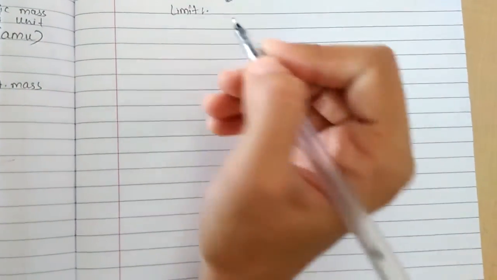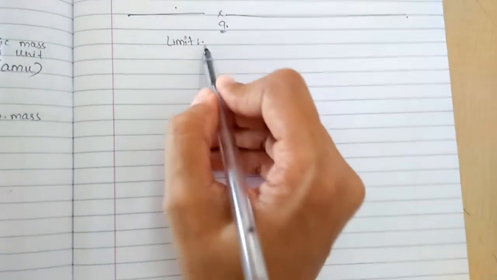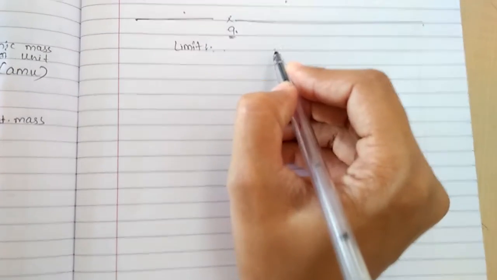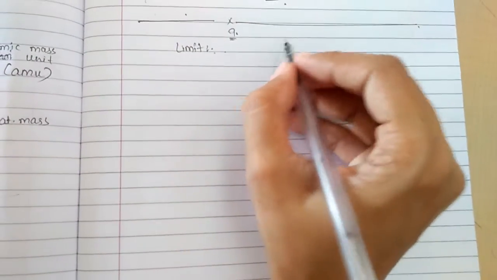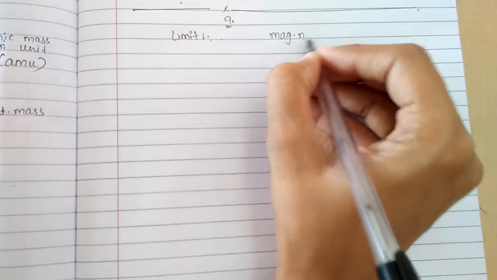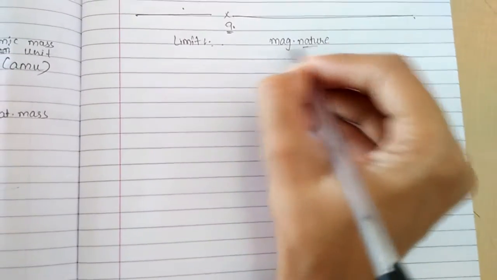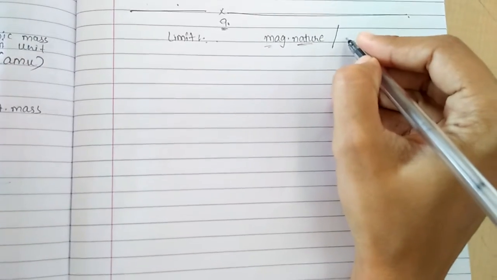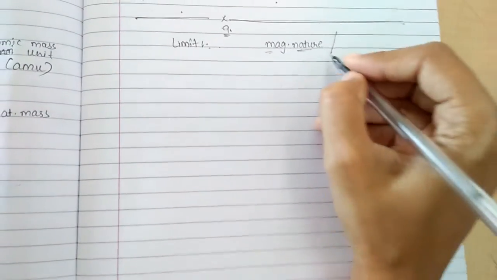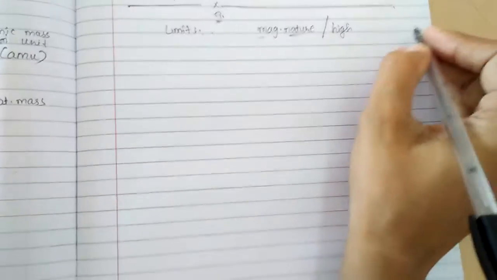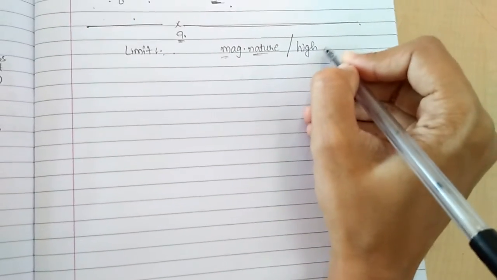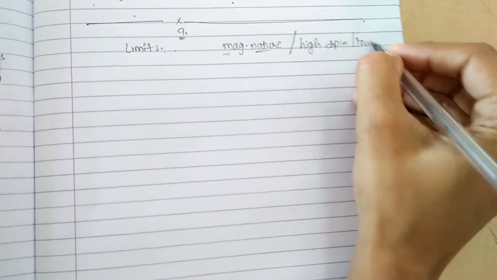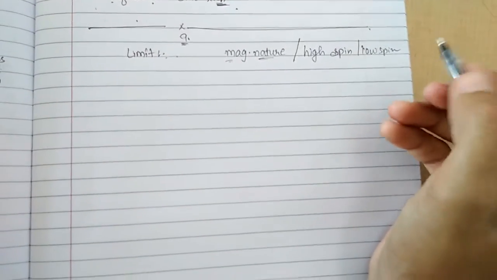You can just go through the NCERT. I am just going through the points. What are the limitations of valence bond theory? See, it has not given the magnetic nature. It was unable to explain the magnetic nature, whether the complex is paramagnetic or diamagnetic. Then it was unable to explain the high spin and low spin complexes, that is inner d orbital or outer d orbital. So high spin and low spin complexes were not explained by it. So that is one more limitation.